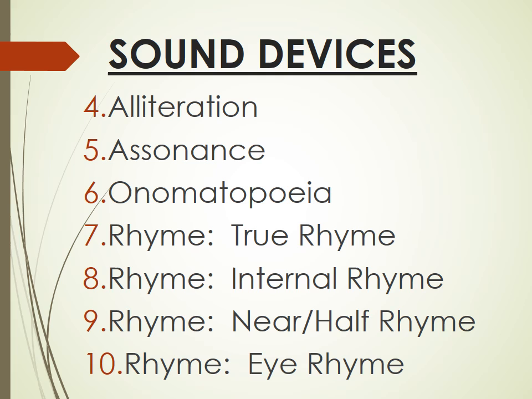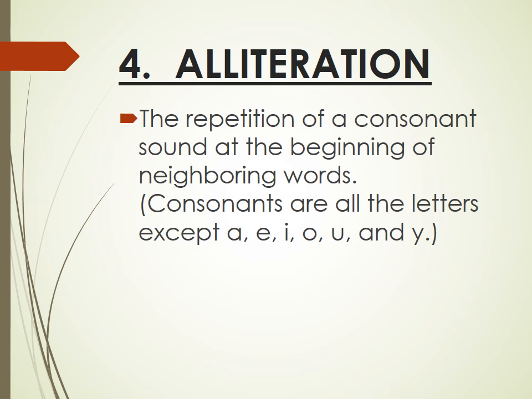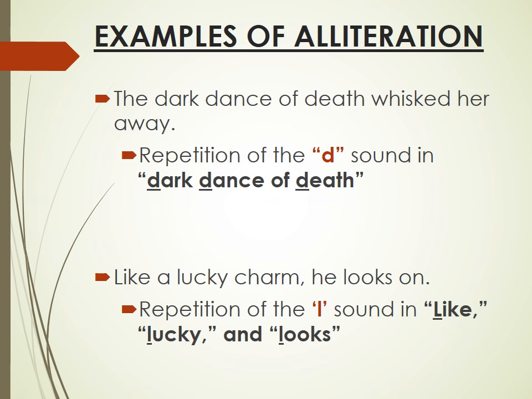Sound devices include alliteration, assonance, onomatopoeia, true rhyme, internal rhyme, near or half rhyme, and eye rhyme. The first type is alliteration, the repetition of a consonant sound at the beginning of neighboring words. Consonants are all the letters except A, E, I, O, U, and Y.